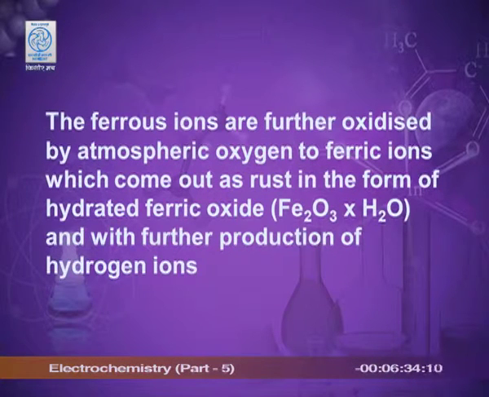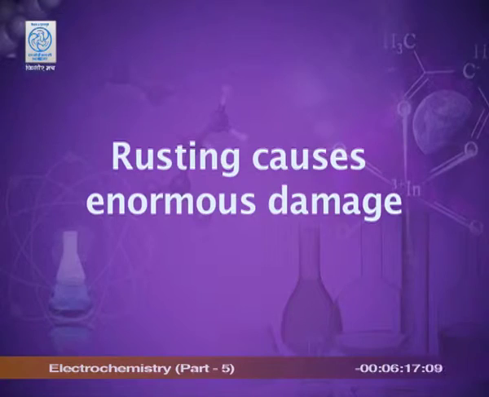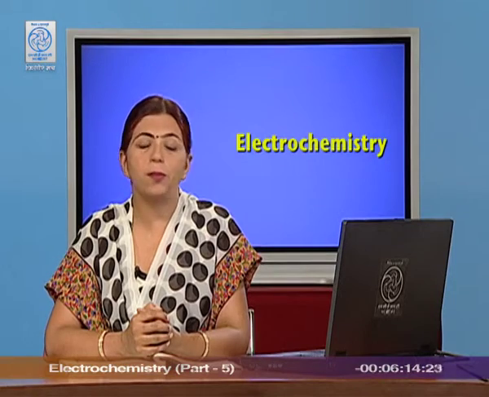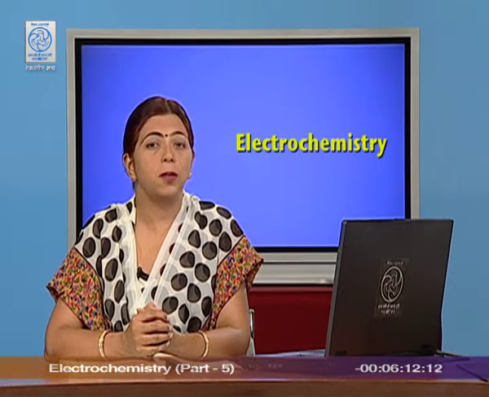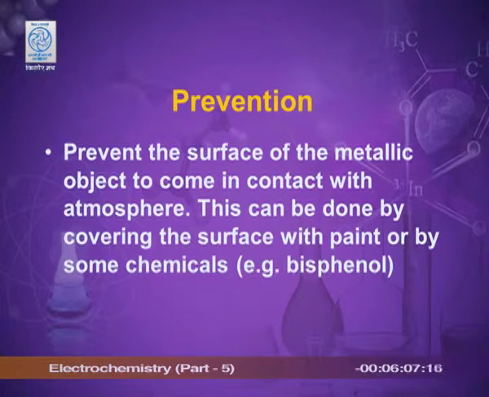In this way, the iron is oxidized to the ferrous state, which is further oxidized to the ferric state. Then the iron in the ferric state reacts with the water and is oxidized to form ferric oxide. Chemically, the rust is Fe2O3.xH2O. Since we know that the rusting causes enormous damage, it may be the reason behind an accident when a bridge falls. So, we have to prevent the rusting.